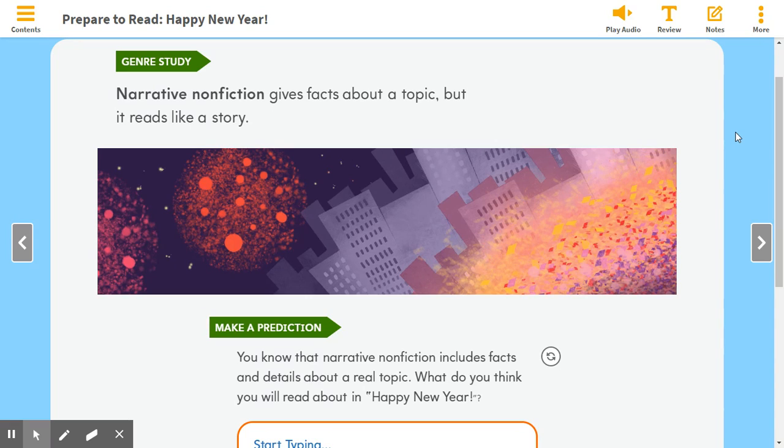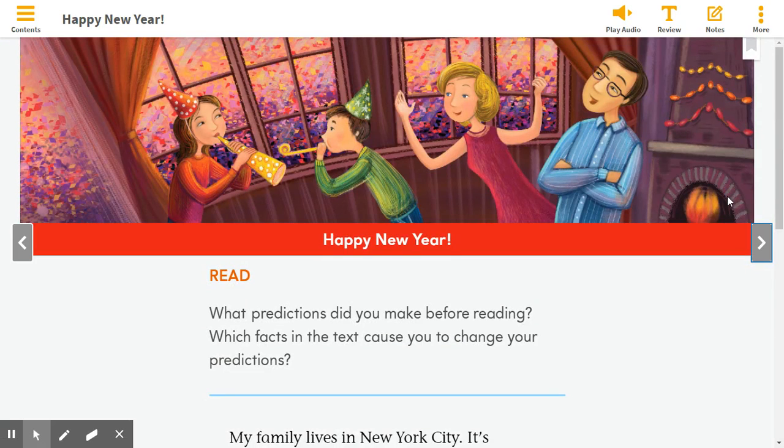Before we read the story, I would like you to preview your text. Happy New Year. Look at your heading for your story. Look across the top of your page at the illustration. Who are your characters? Where are they at? Do they look happy? Do they look sad? Think about these things.